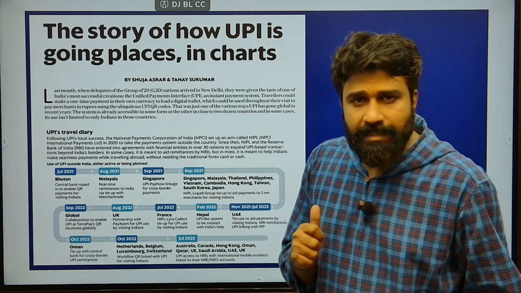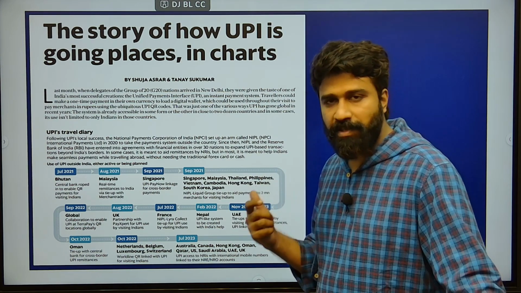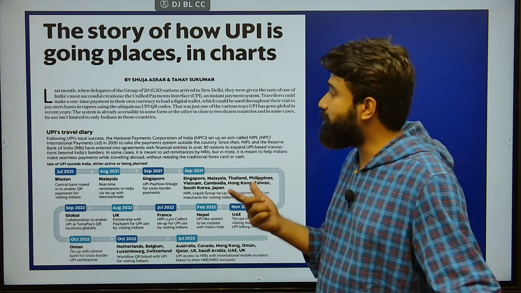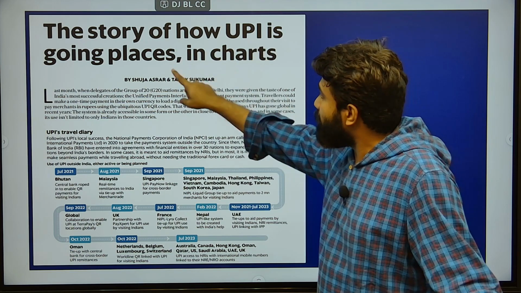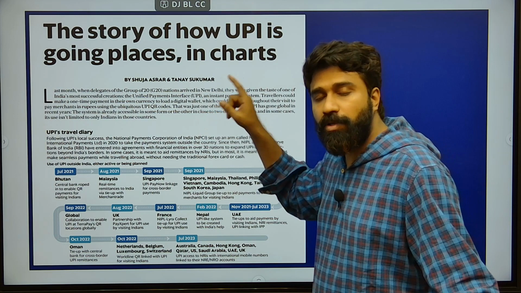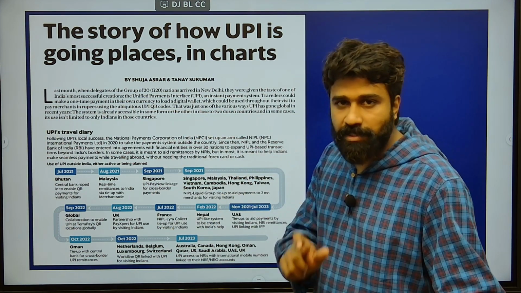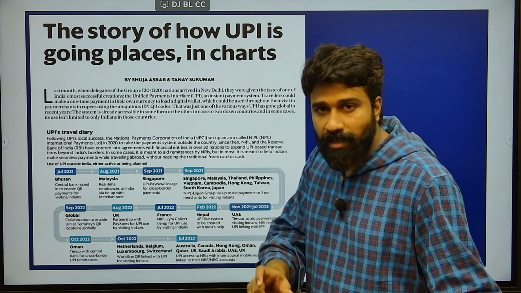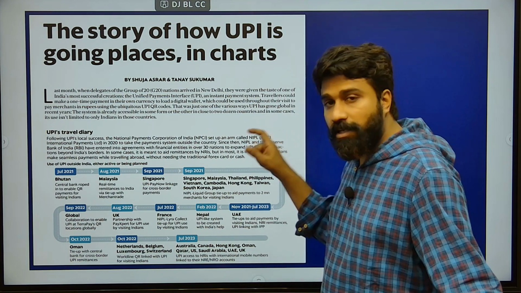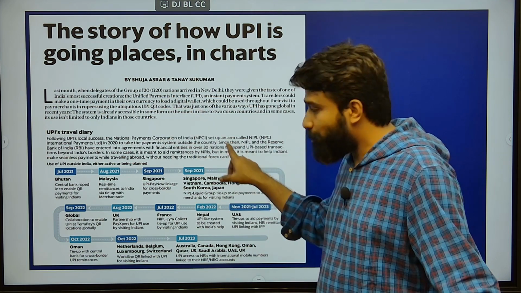Next, this article is very important because several questions came from this article in previous UPSC CSE examinations. The story of how UPI is going places in charts. Here the questions were related to Unified Payment Interface and Quick Response Code, NPCI, National Payments Corporation of India. Next, how its regulatory mechanism works, that it is regulated by RBI. It was also previously questioned, and QR code, UPI, NPCI were asked.